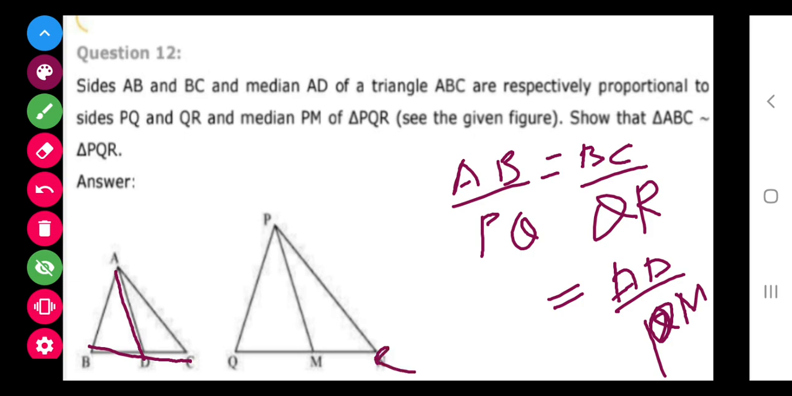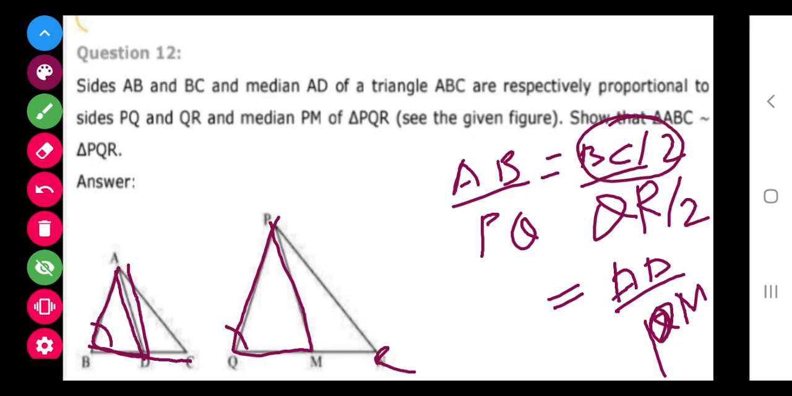So what we will do, we will prove this triangle ABD and triangle PQM as similar, so that we will get this angle and this angle equal. For that, this divided by 2 and this divided by 2: BC divided by 2 is BD and QR divided by 2 is QM.